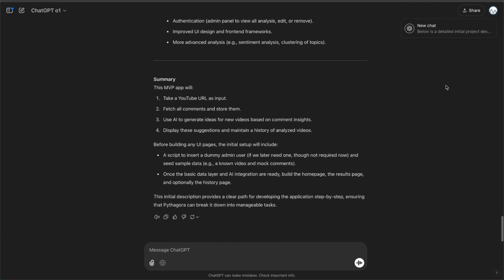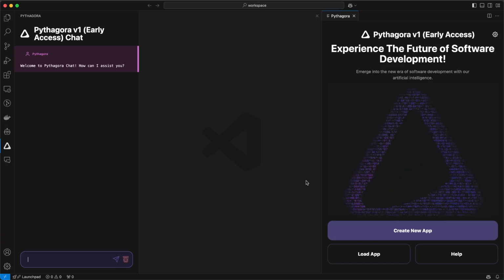amount of detail here, and you'll see now this new feature, it's actually flashed up to say that that is now complete. It's given me an MVP that will take a YouTube URL as input, fetch all the comments and store them, use AI to generate ideas for new videos based on those insights, and display those suggestions and maintain a history of videos. Okay, now everything seems to be up and running.